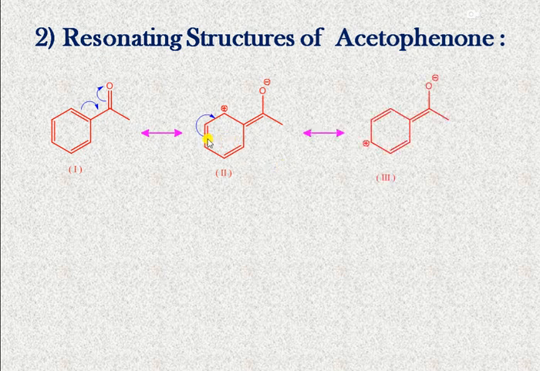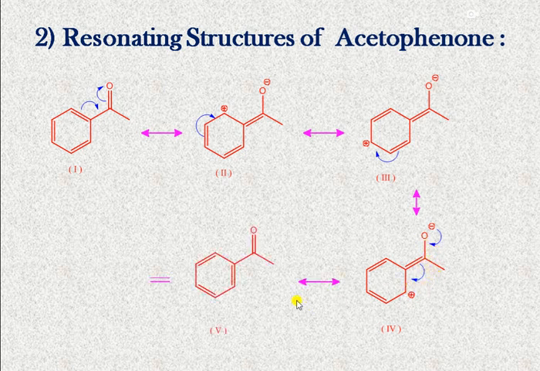Again in the next structure, what happens? The pi bonds are shifted here, and then the positive charge goes to the para position. In the next, again this migrates and goes to another ortho position, and finally the negative charge is shifted here to form a carbonyl group, and then these pi electrons are shifted here to form another canonical structure, and finally we have this resonance hybrid. And all these 5 structures contribute to the resonance hybrid.